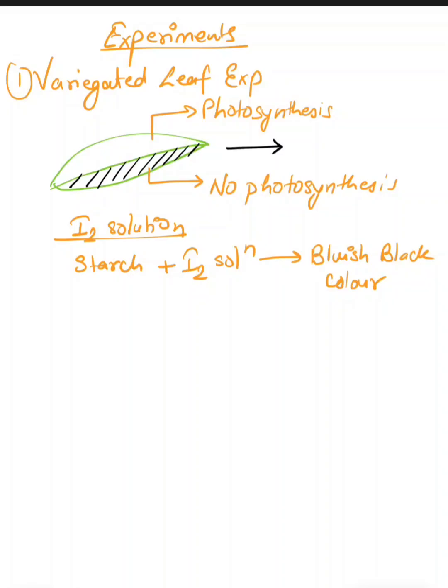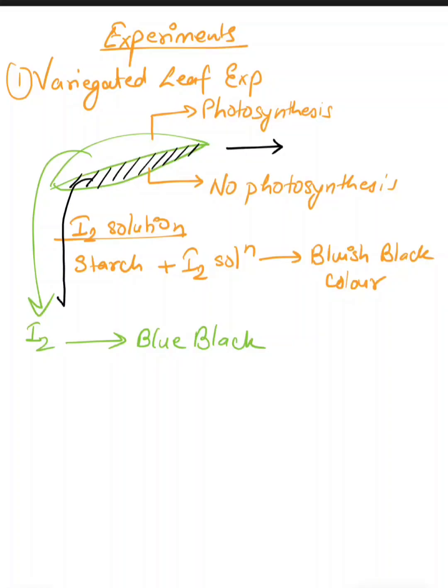So this part, which has done photosynthesis, on exposure to the iodine solution will give a blue black color, right? And the part which was covered with black paper will not give the blue black color on exposure to iodine solution, which means there was no starch formation, no starch stored there. So this was the variegated leaf experiment.